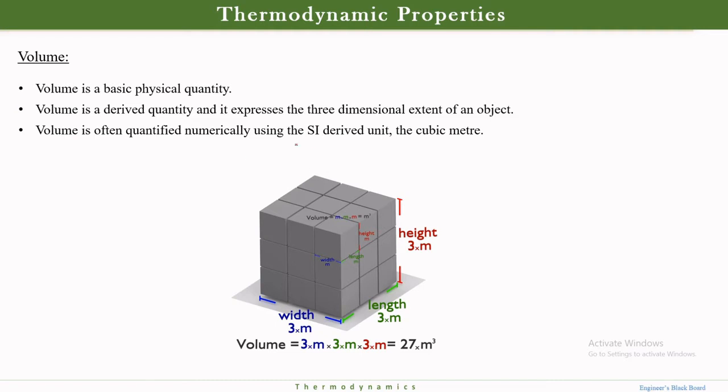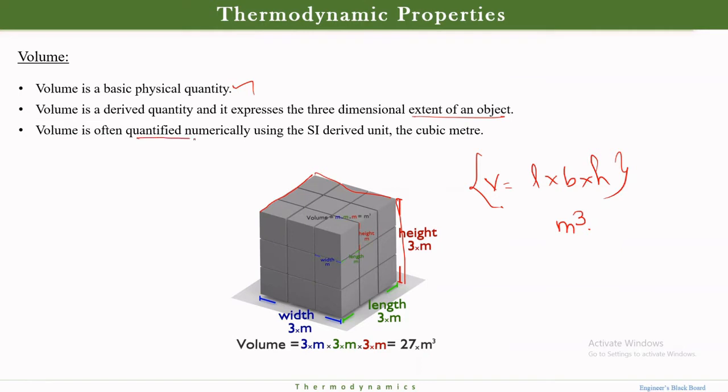Okay, next is the volume. It's a basic physical quantity. Volume is derived and it expresses the three-dimensional extent of an object. Like in the diagram, it is very clear. This is my length, this is my width, and this is my height. The product of these three, length into breadth into height, is going to be my volume. And the SI unit is meter cube.